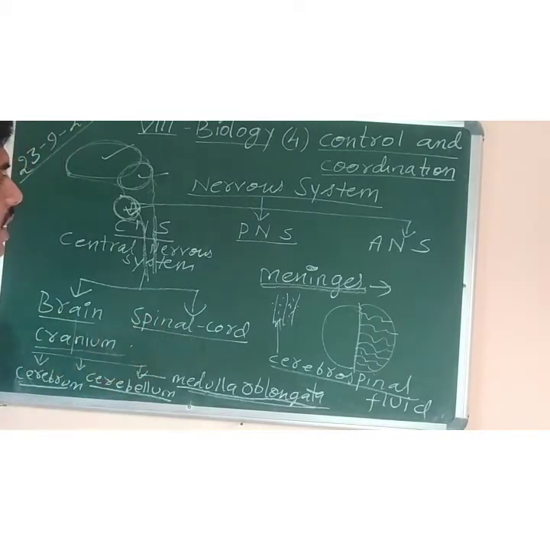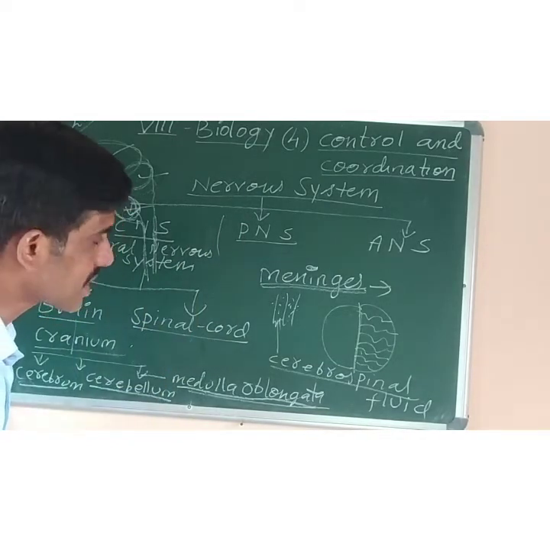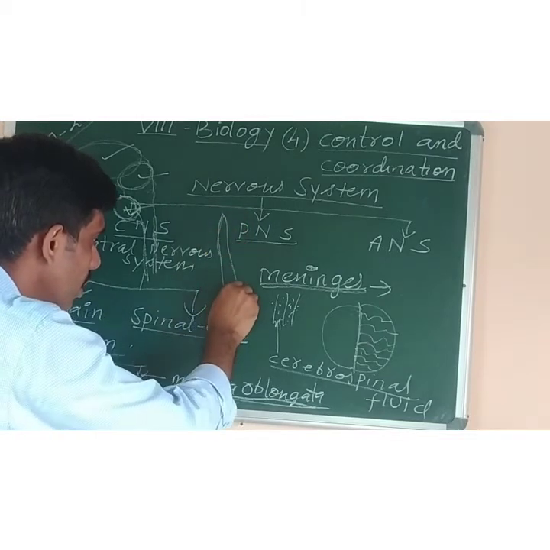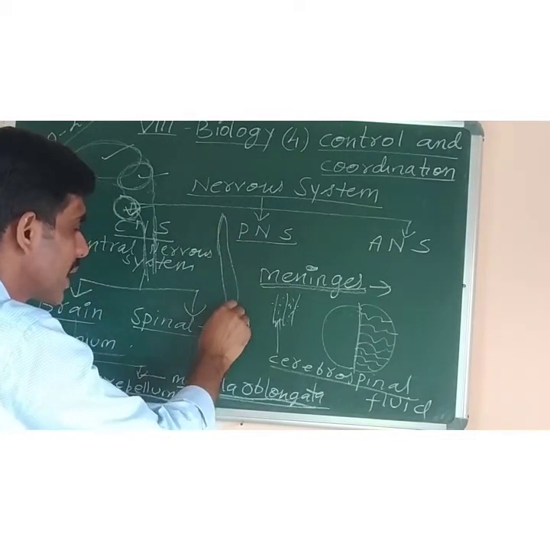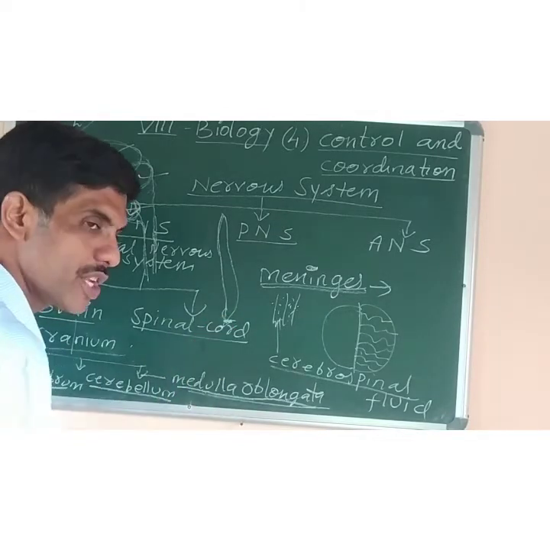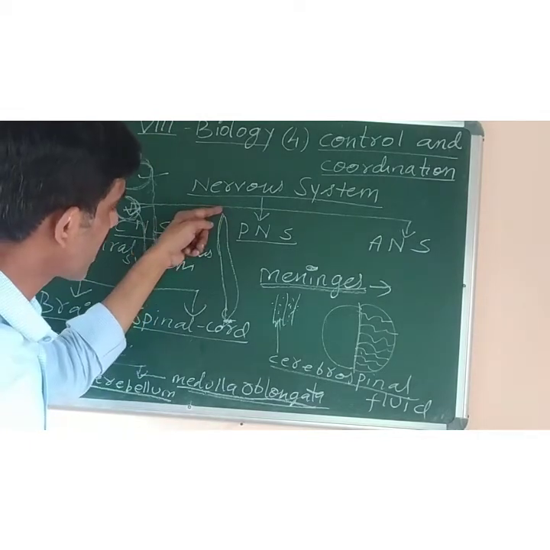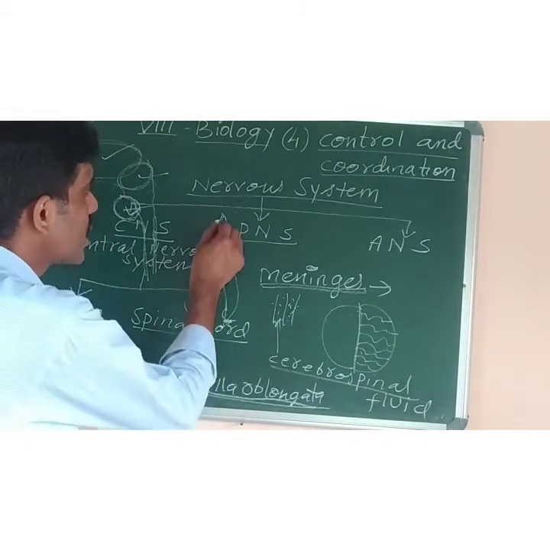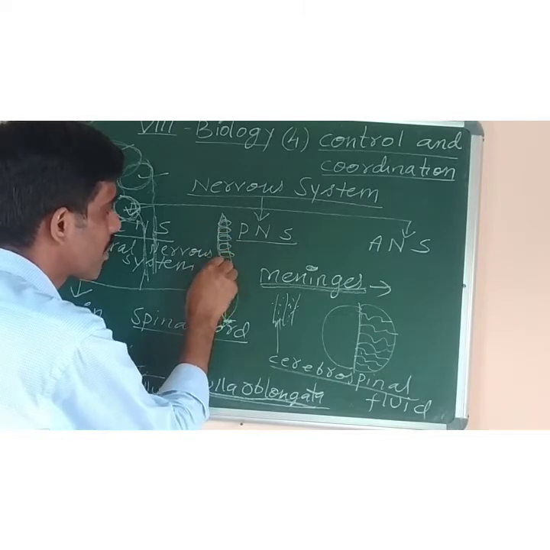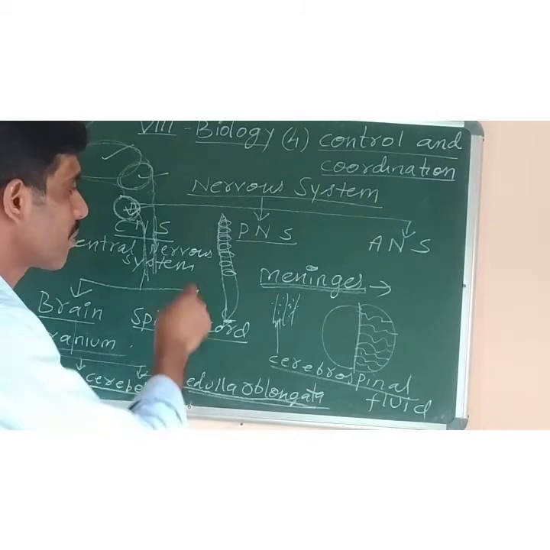A spinal cord is a cylindrical structure, cylinder-like, very long. Inside our backbone it is present from the medulla oblongata of the brain up to the tailbone. Many small vertebrae, that is small back bones, are present. They are 33 in number, and all of them are joined together to form the backbone.